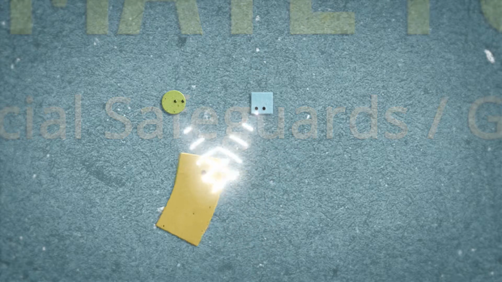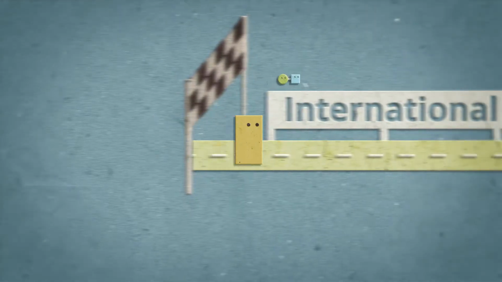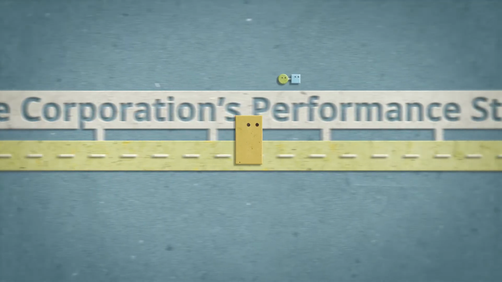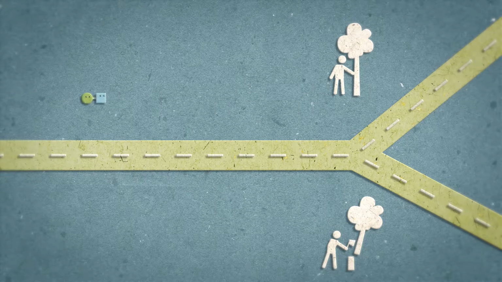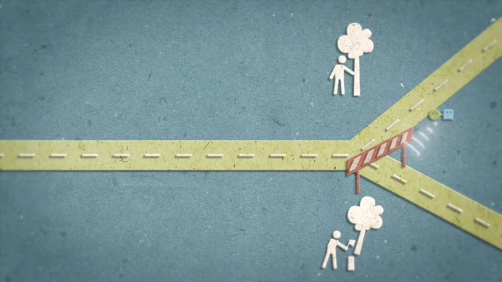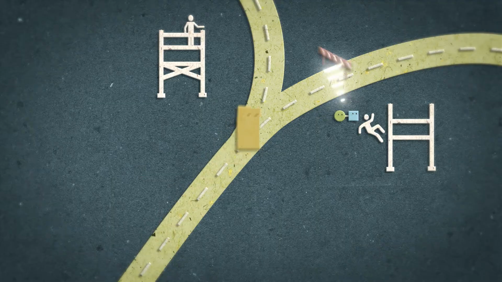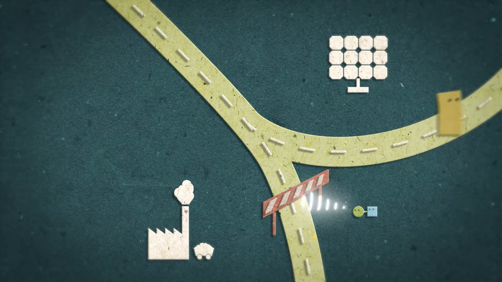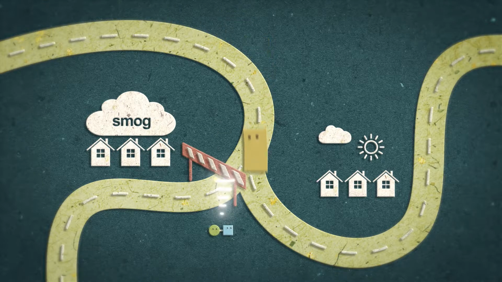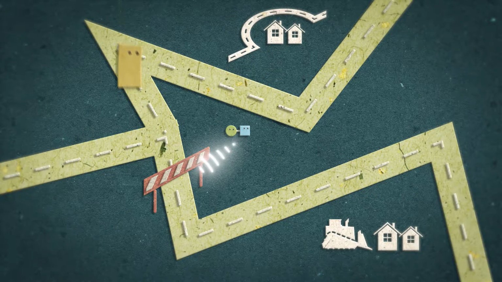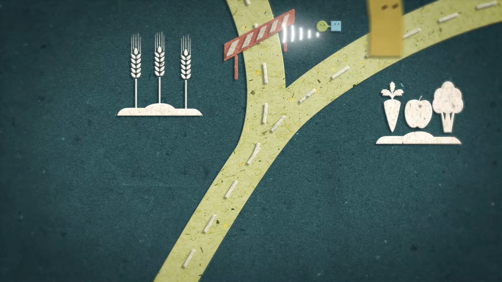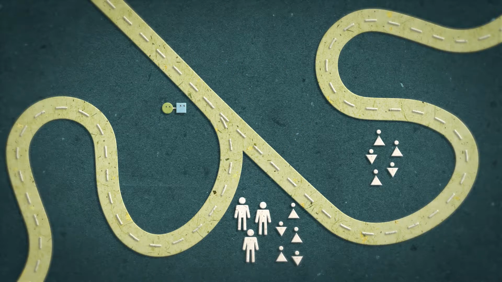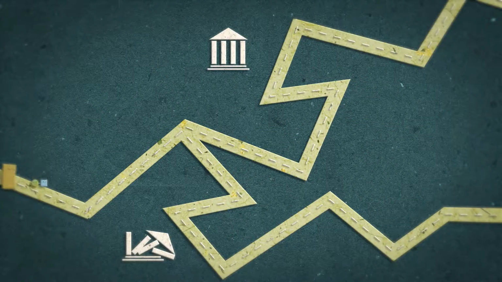The GCF Interim Environmental and Social Safeguards follow the International Finance Corporation's performance standards on environmental and social sustainability and are composed of the following: assessment and management of environmental and social risks and impacts, labor and working conditions, resource efficiency and pollution prevention, community health, safety and security, land acquisition and involuntary resettlement, biodiversity conservation and sustainable management of living natural resources, ensure full respect for indigenous peoples, protection and preservation of cultural heritage.